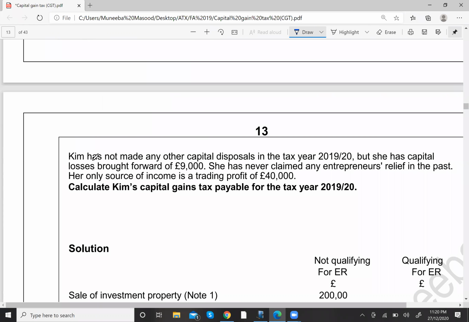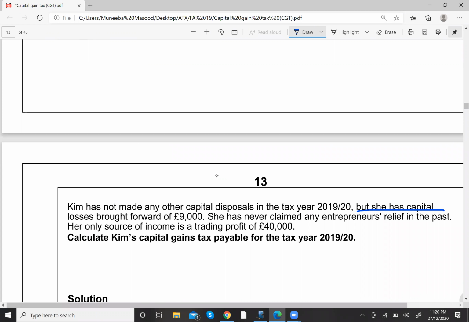All right, then it says that Kim has not made any other capital disposal in the tax year 1920. In the current year she has not made any other disposal, but she has capital losses brought forward of 9,000. So the brought forward loss will be deducted from the gain which is not qualifying for ER, right? First of all, you will deduct this loss from the gain which is not qualifying for ER. That is your tax planning, right?